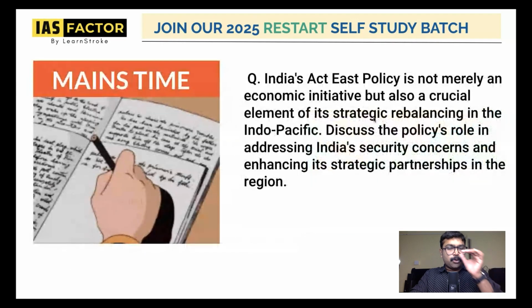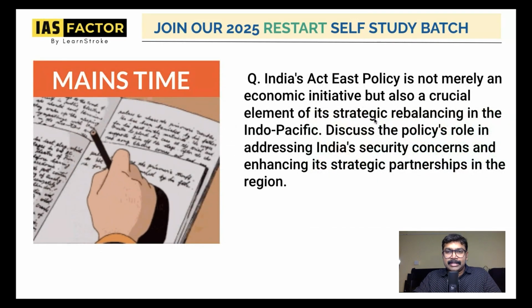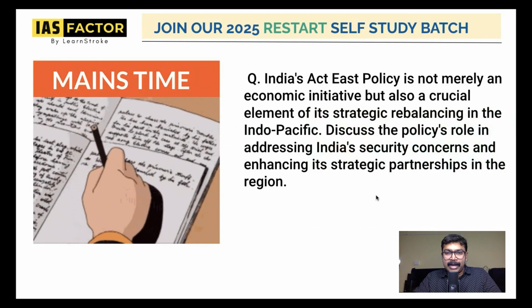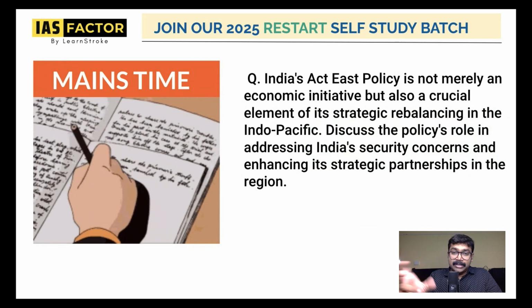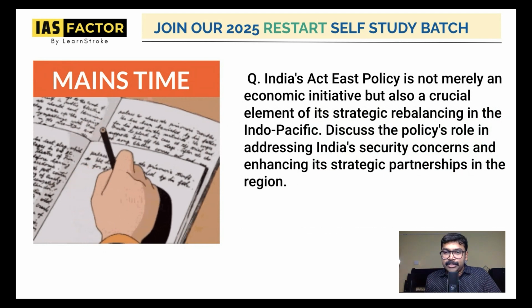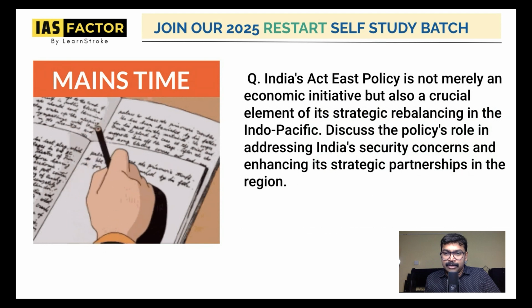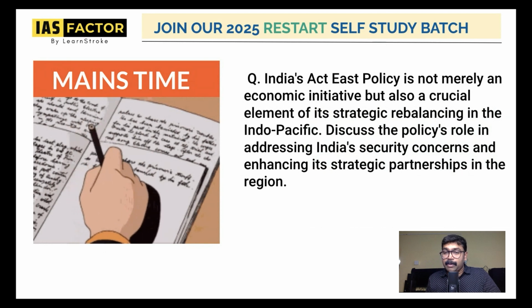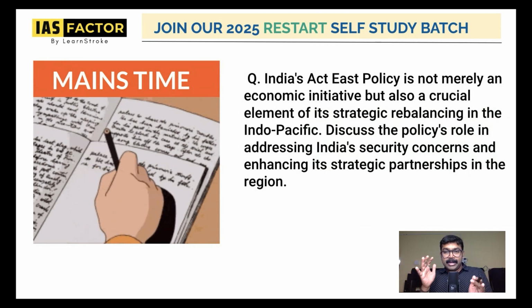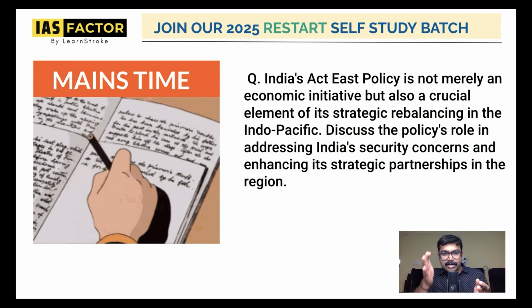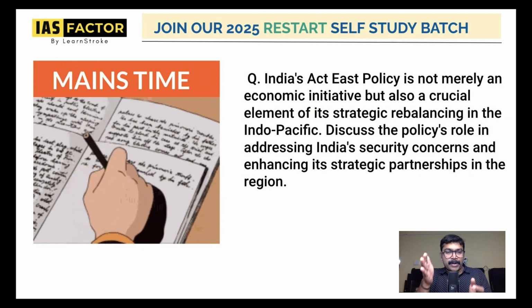Okay, so let's go to the question and finish it off. India's Act East policy is not merely an economic initiative, but also a crucial element of strategic rebalance in the Indo-Pacific. Discuss the policy's role in addressing India's security concerns and strategic partnerships. So please remember there are different parts of the question. This is the China angle. It's not merely an economic initiative, but a balancing in the Indo-Pacific region.